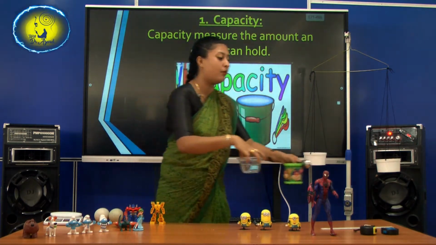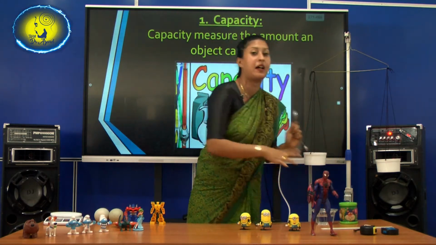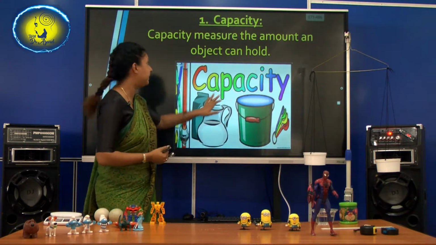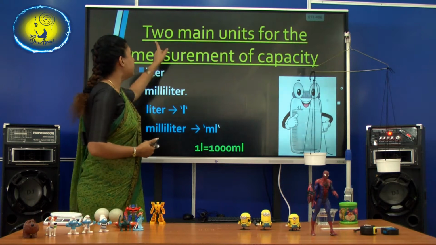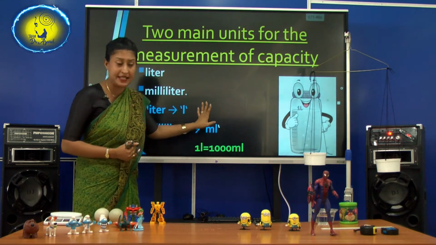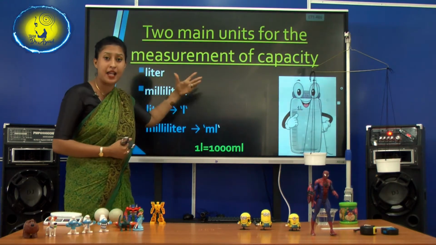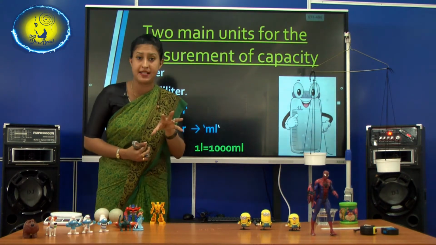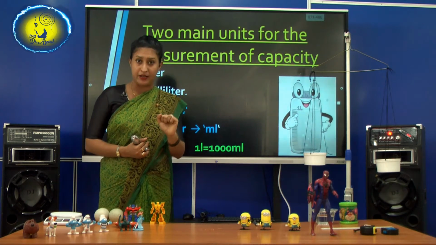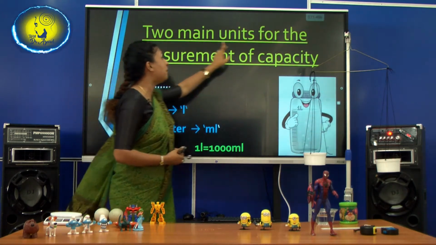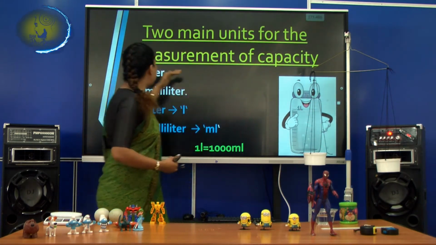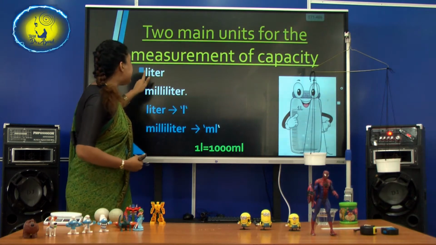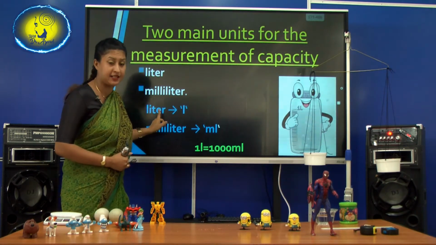Now keep your water and the basin and the cup away, okay, for a while, right? Now, when you talk about capacity, the two main units, I told you earlier, there are units that we use to measure. So, when you are talking about capacity, the two main units are liter and milliliter. Repeat after me.